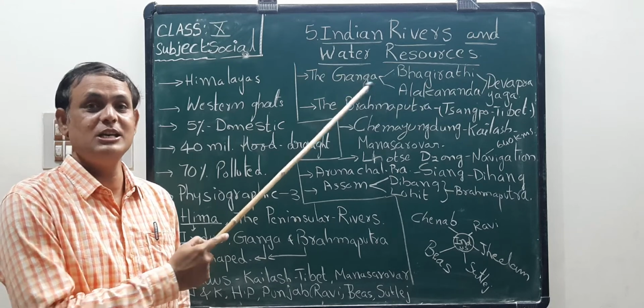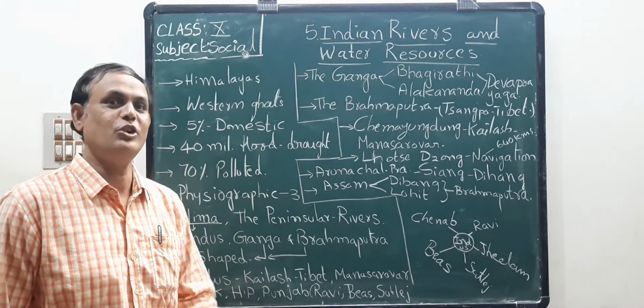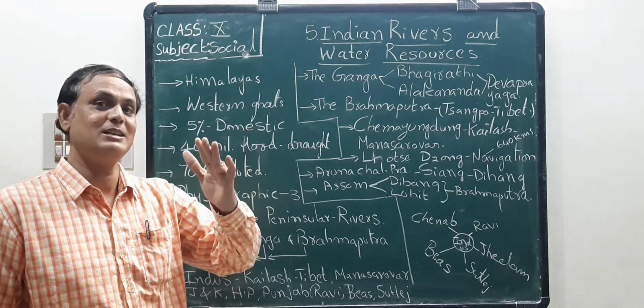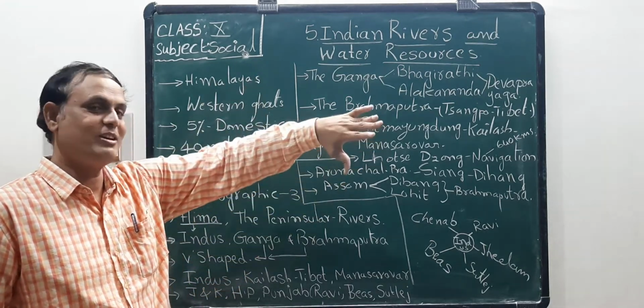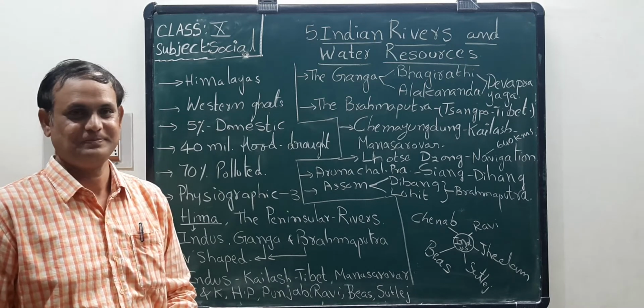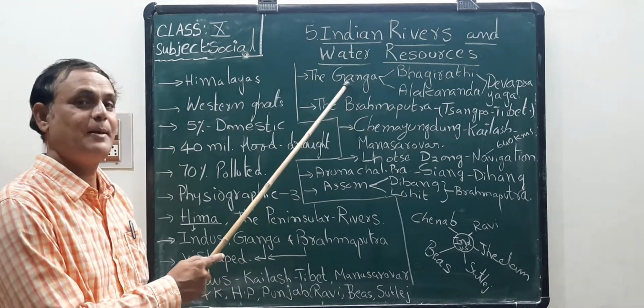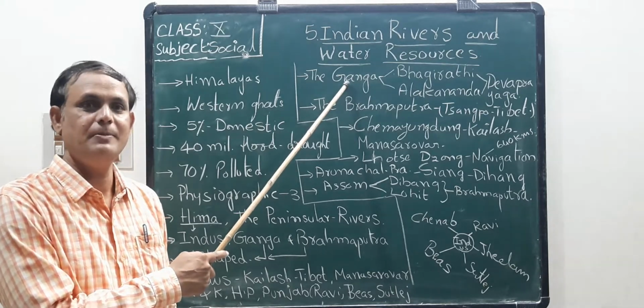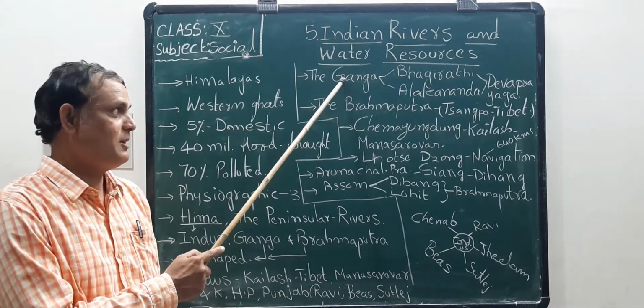This river's length is 2,500 kilometers, which means over 2,000 kilometers of it flows through our country. That is why this is the biggest river in our country. What is the biggest river in our country? Ganga River. Keep in mind, boys.